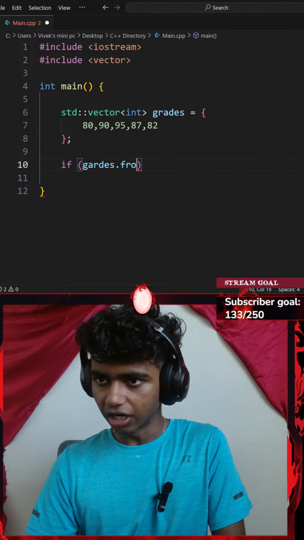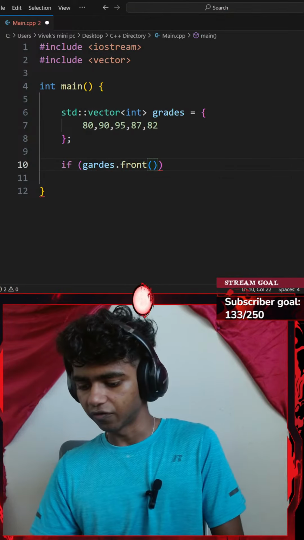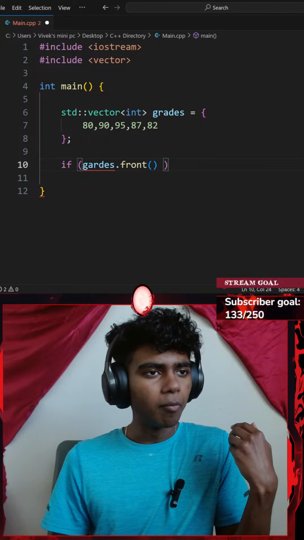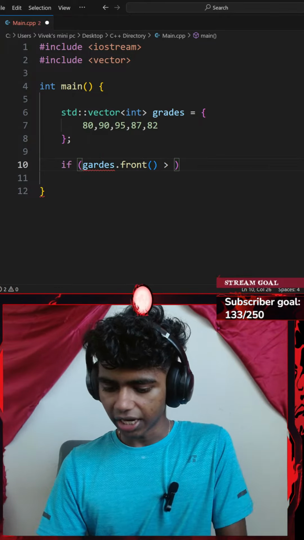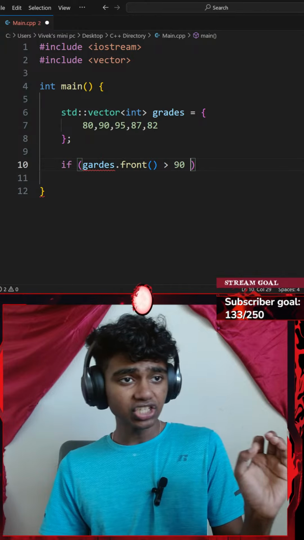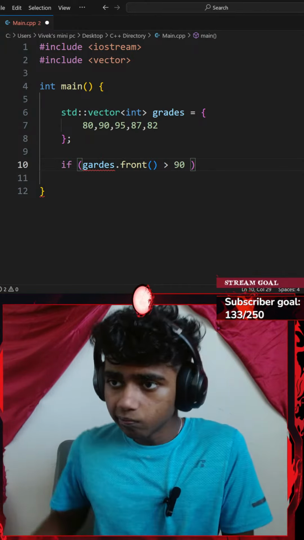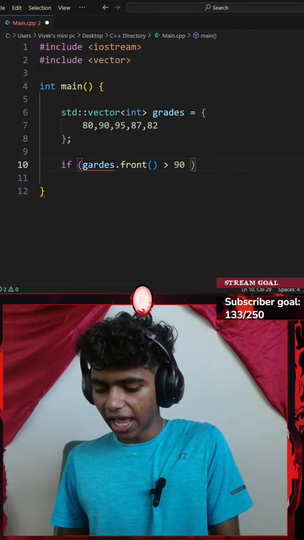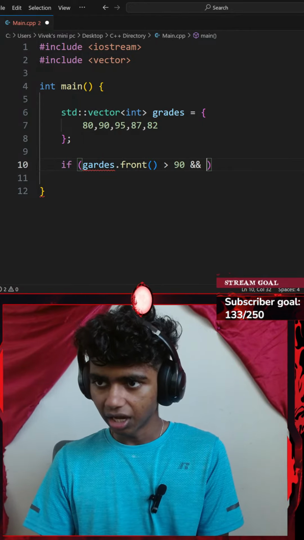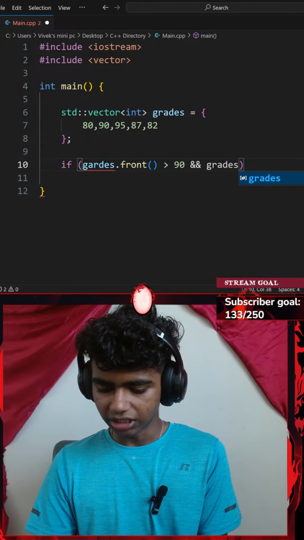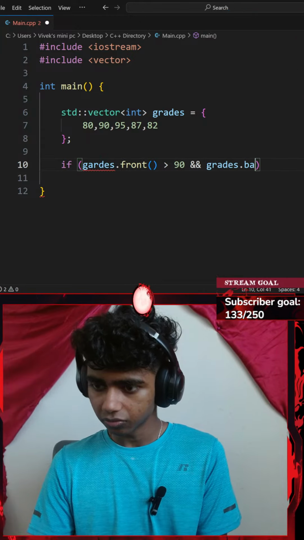grades dot front, the front function. If my first grade is above 90, so I'll go with greater than 90, and the last grade is even. How do I check for the last grade? And so I could go with an and. I'll go with grades dot the back function.